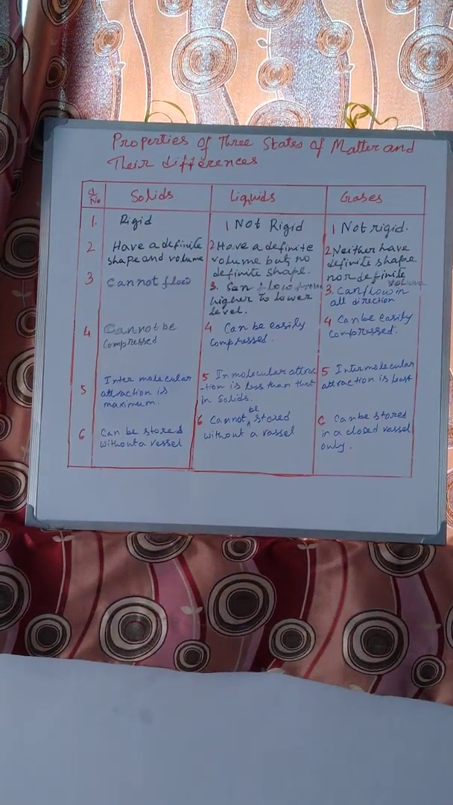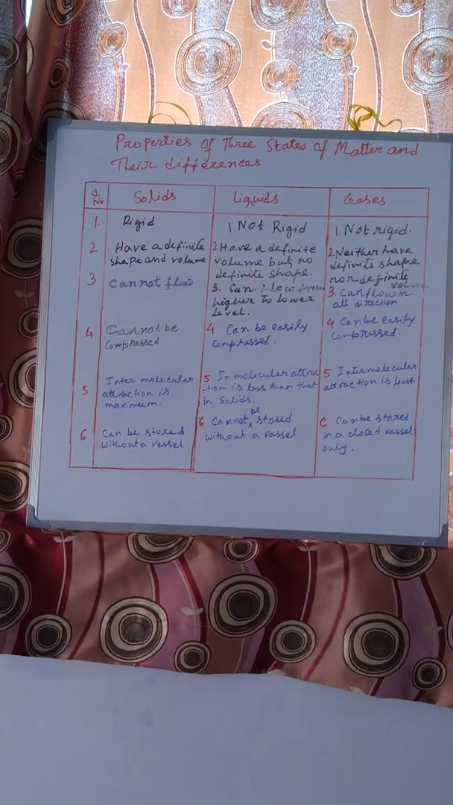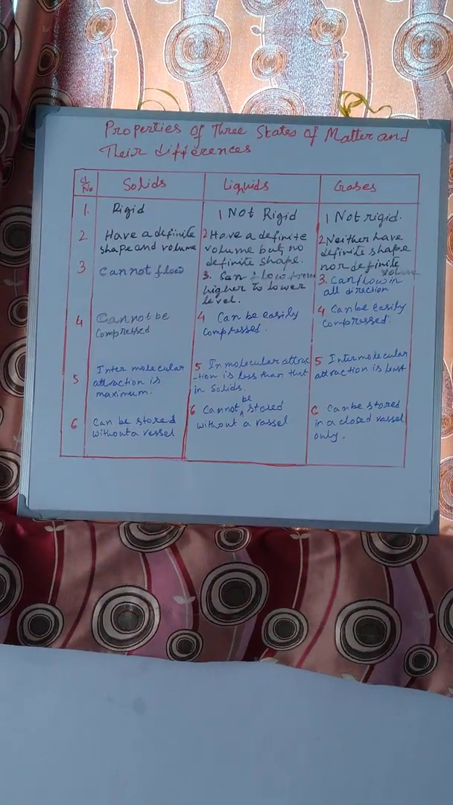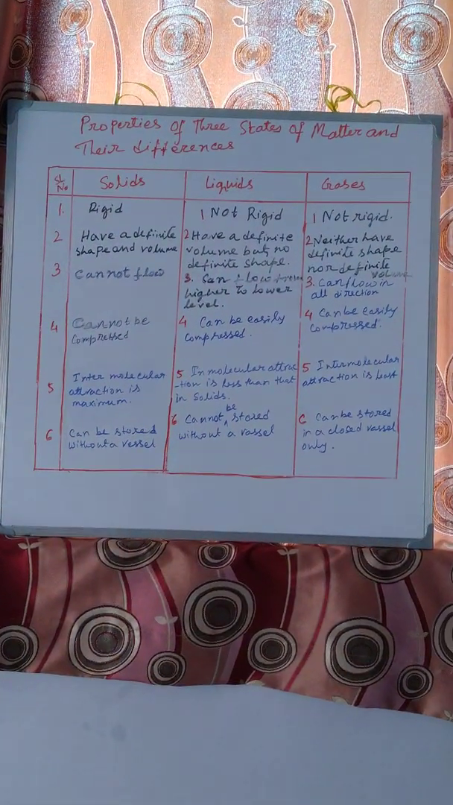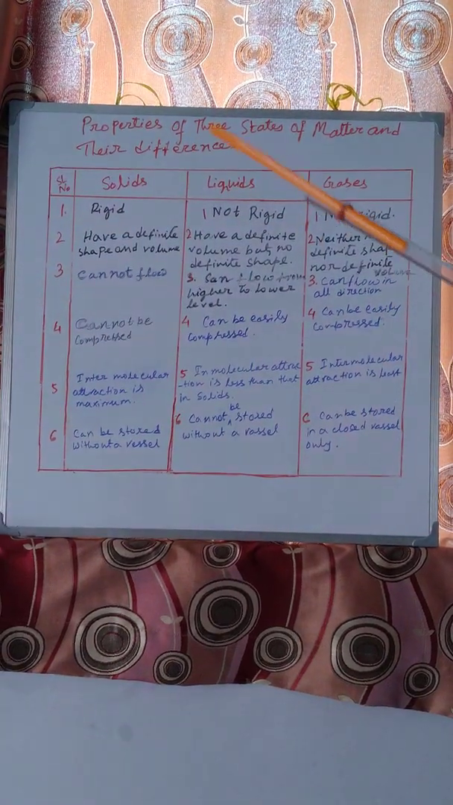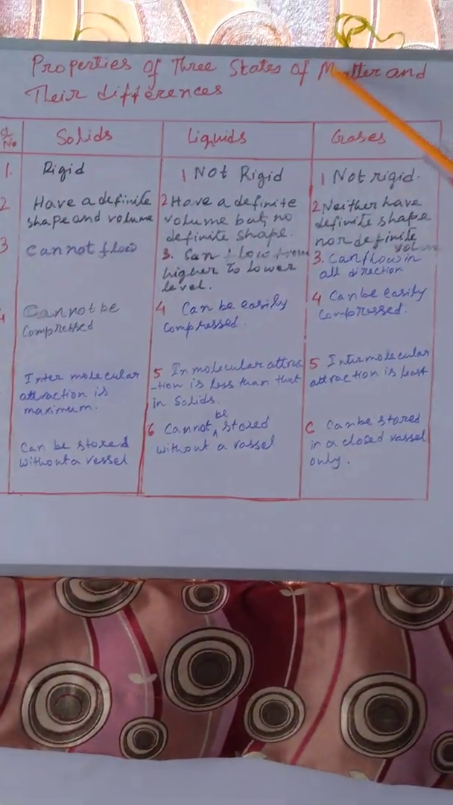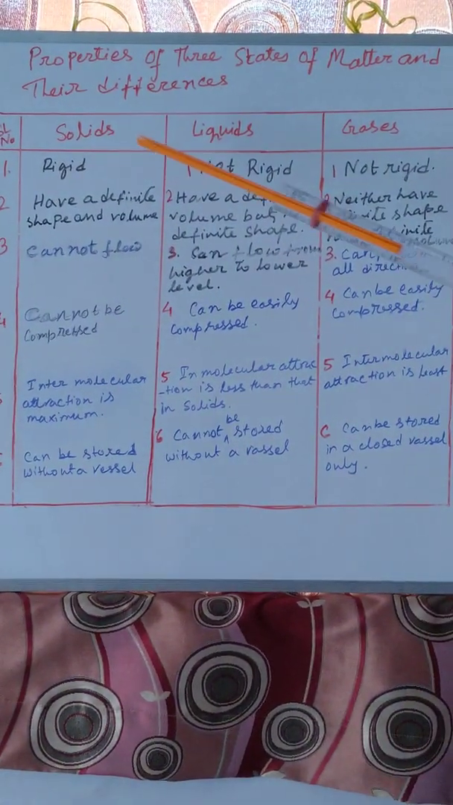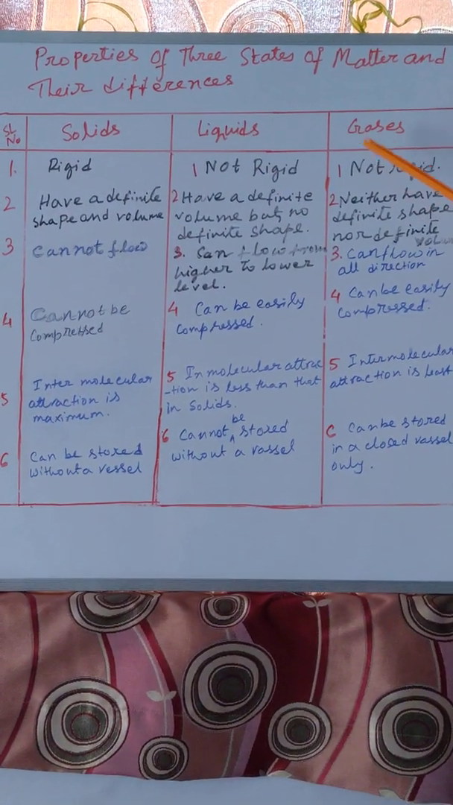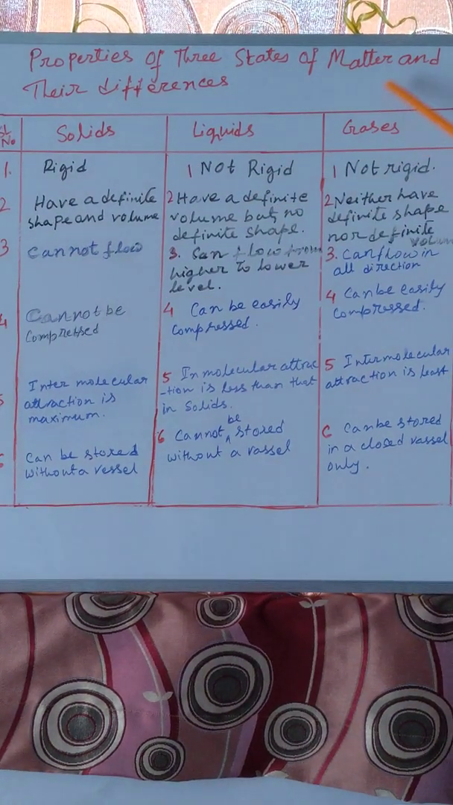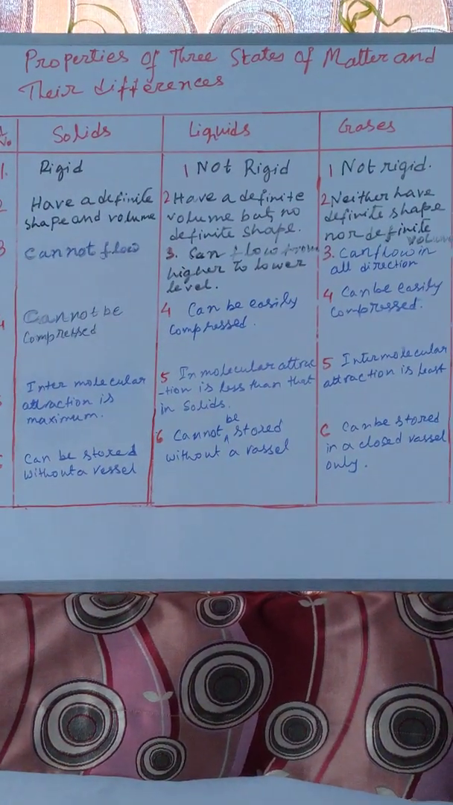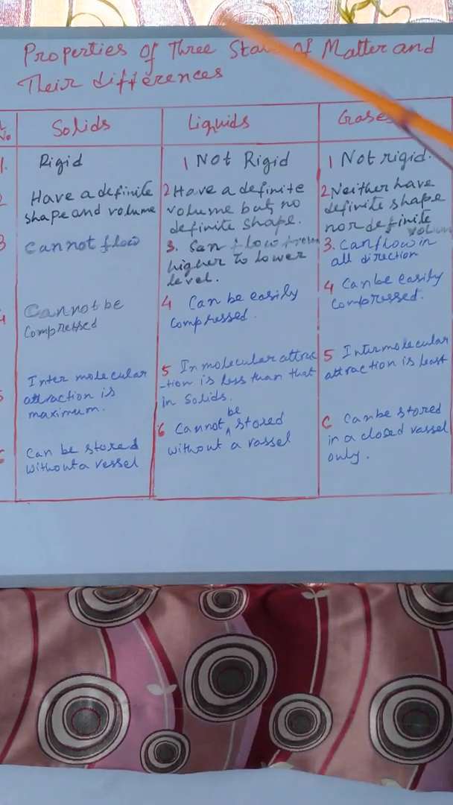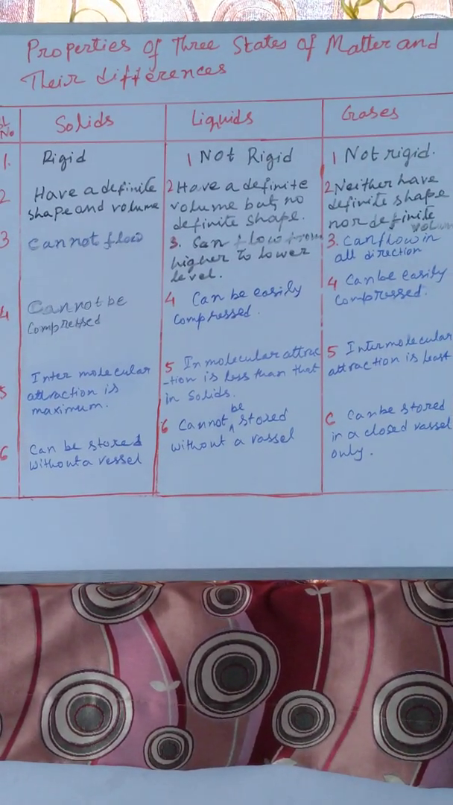Class 6. I will teach you from this solid, liquid, gas chapter, meaning the matter chapter. First I will teach you the properties of three states of matter. What are the three states of matter? Solid, liquid and gas. First, you can read from this chart only about the properties and also their differences.